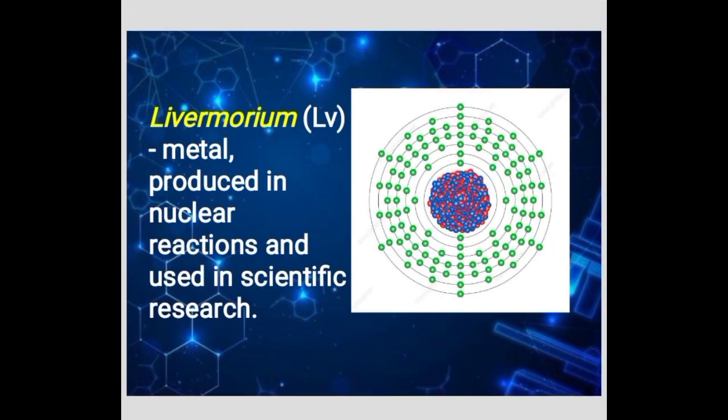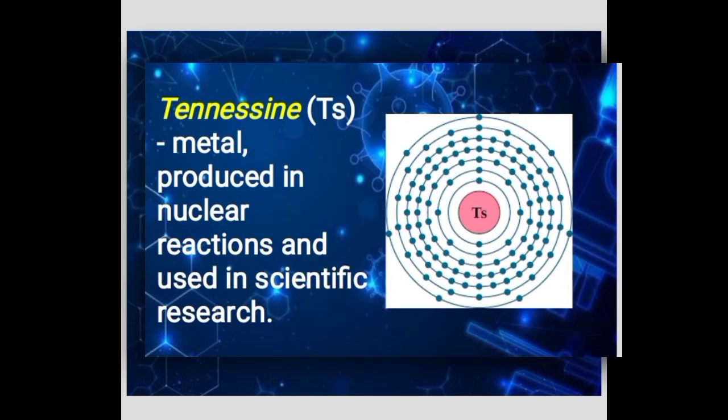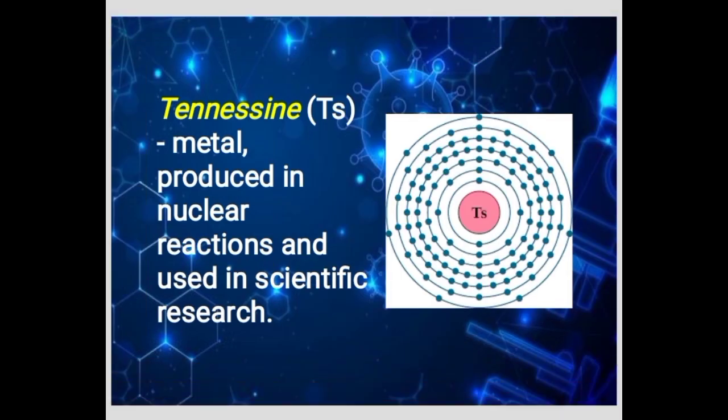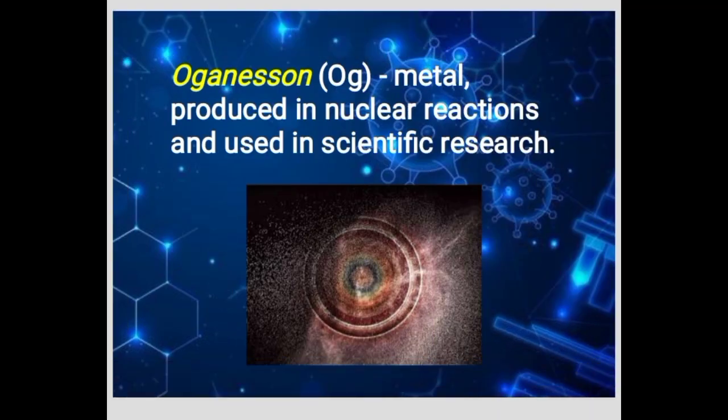Livermorium, metal, produced in nuclear reaction and used in scientific research. Tennessine, metal produced in nuclear reaction and used in scientific research. Oganesson, metal produced in nuclear reaction and used in scientific research.